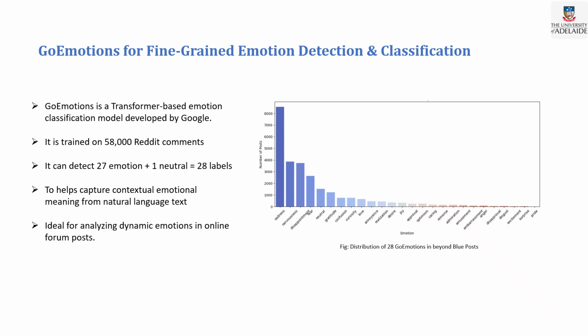Later, I used an advanced method, GoEmotions, for fine-grained emotion detection and classification. GoEmotions is a transformer-based emotion classification model developed by Google. It is trained on 58,000 Reddit comments. It can detect 27 emotions plus 1 neutral, equal to 28 labels, to help capture contextual emotional meaning from natural language text, and is also ideal for analyzing dynamic emotions in online forum posts. Here is a bar graph showing the 28 emotions extracted from my dataset, the top distribution of the 28 GoEmotions in Beyond Blue forum posts.